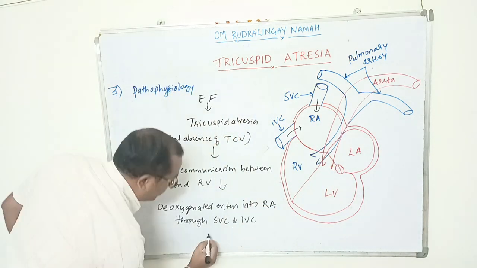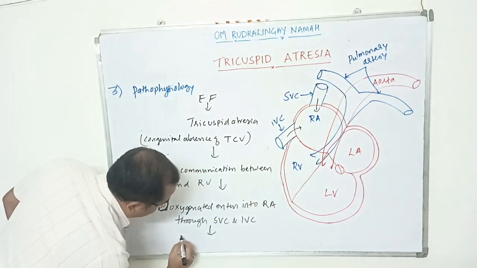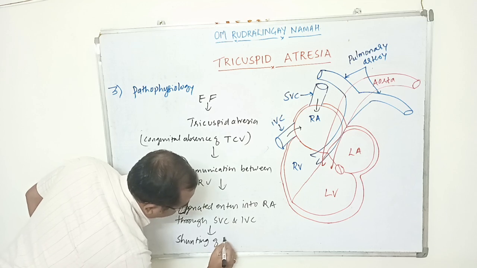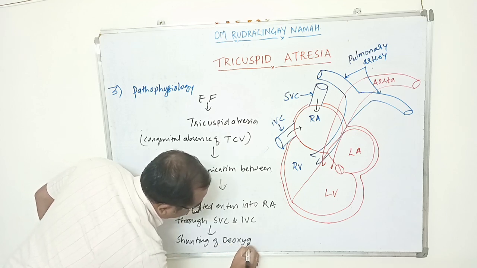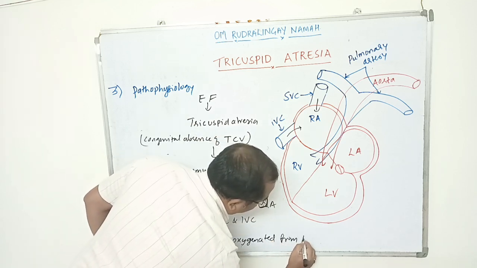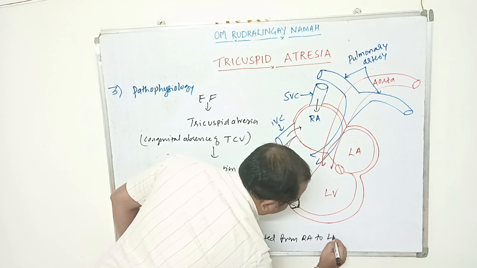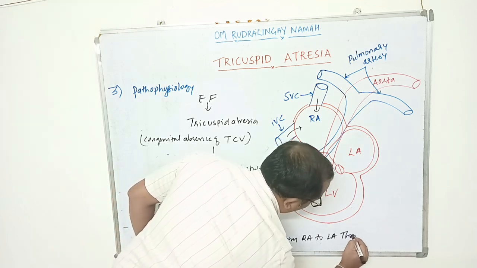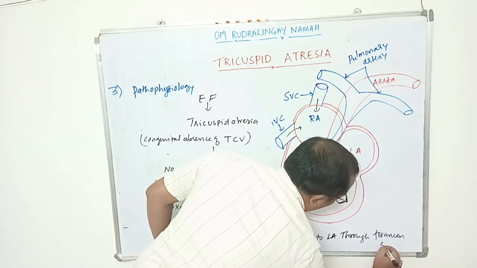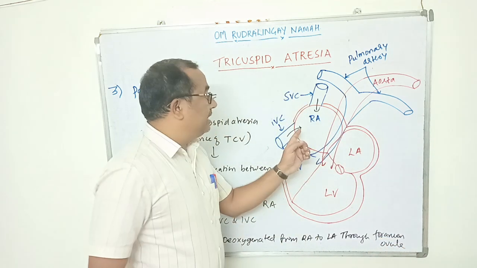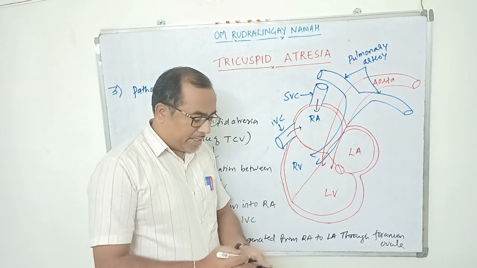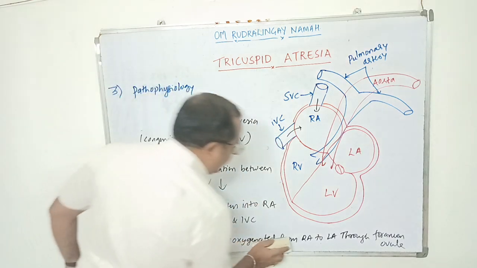So because of this tricuspid atresia, there is a shunting of deoxygenated blood from the right atrium to the left atrium through the foramen ovale. So there is direct shunting of deoxygenated blood from the right atrium to the left atrium through the foramen ovale.